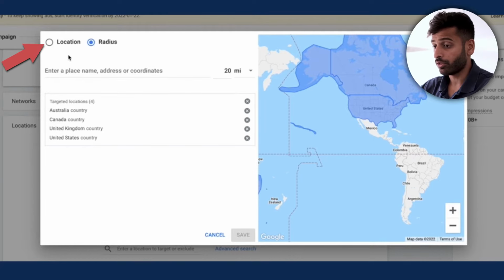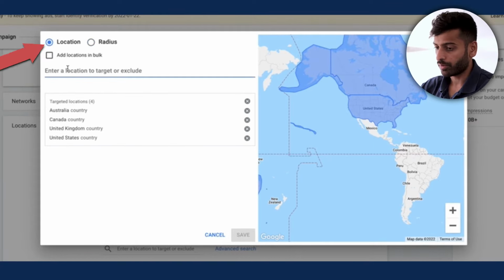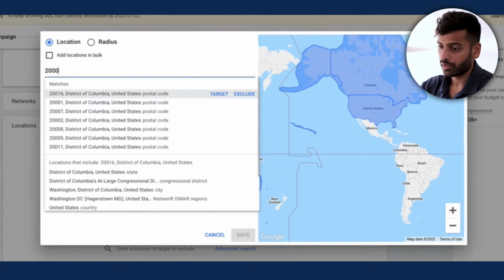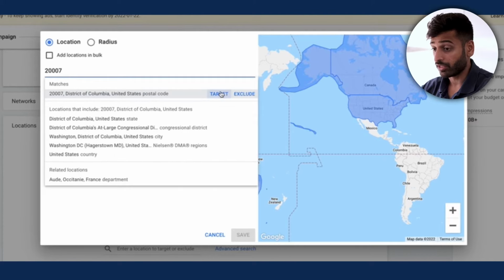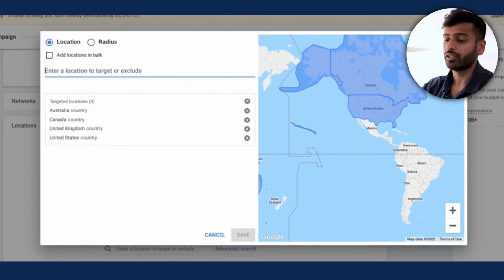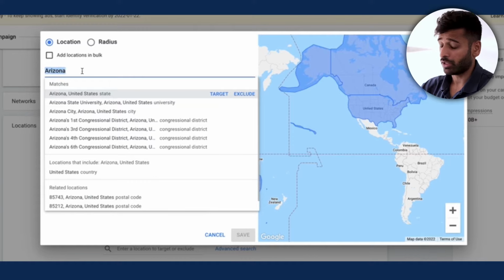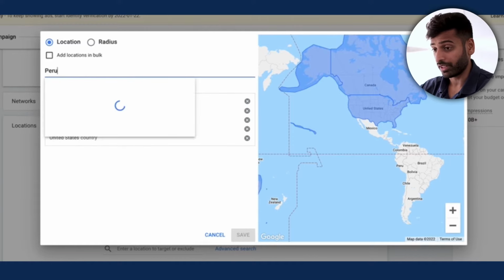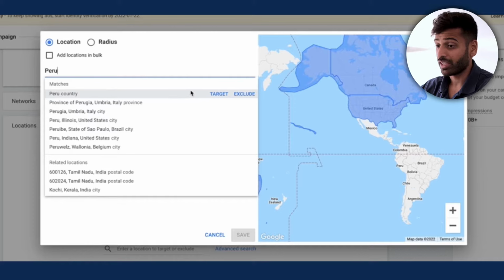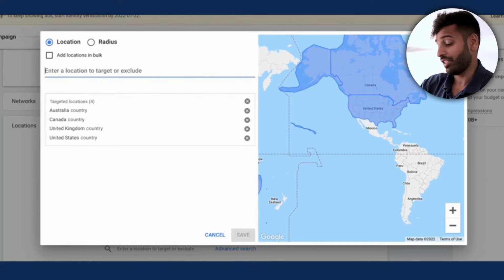You can also do zip codes. So let's say Washington, DC, that's a zip code, and you can target people in that specific zip code. You can do states. So let's say you want to target Arizona, you can do that. You can do countries, so you could even target very, very specific countries. And you can do cities, obviously.